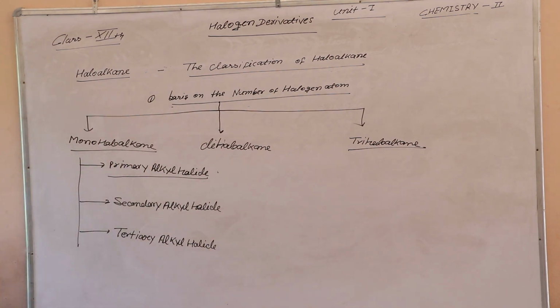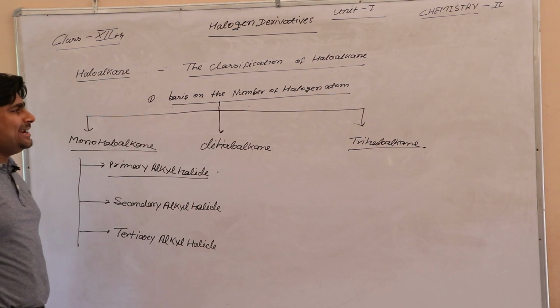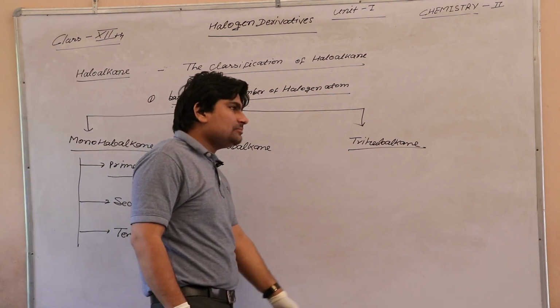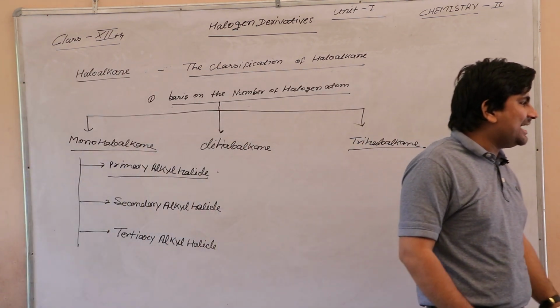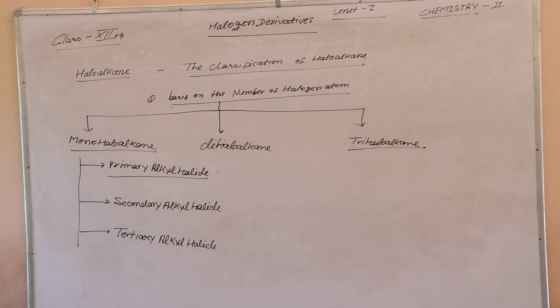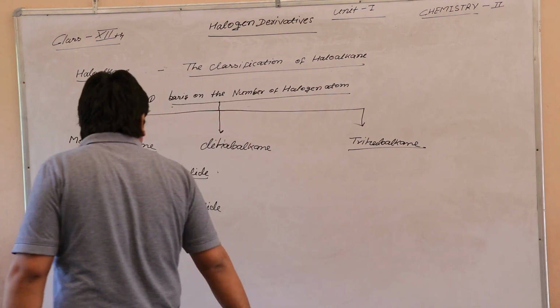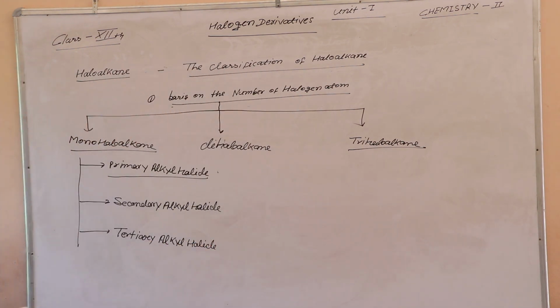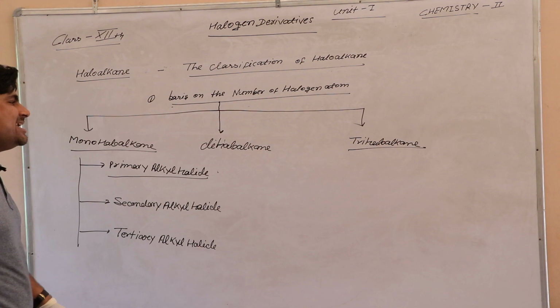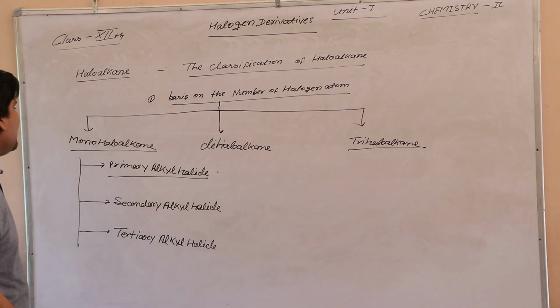Speaking again, on the basis of the number of halogen atoms, the alkyl halide is classified in 3 types. First is monohaloalkane, second is dihaloalkane, and third is trihaloalkane.